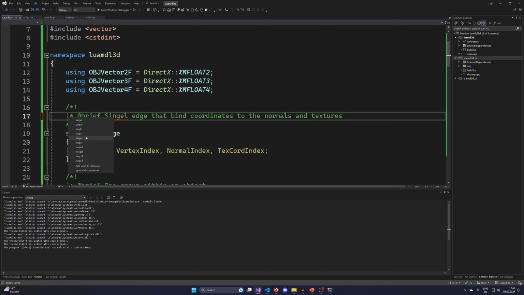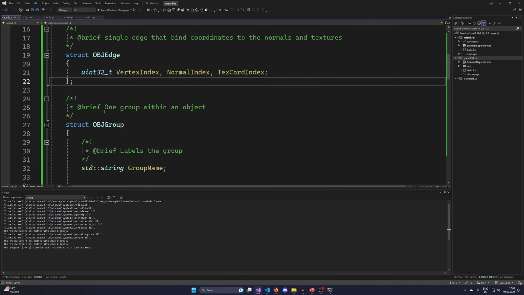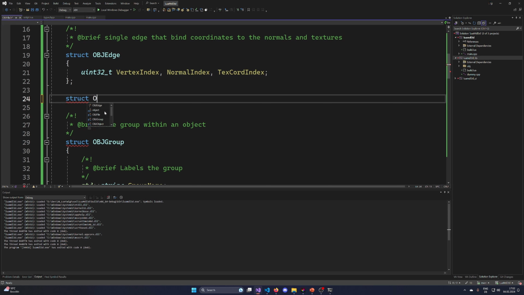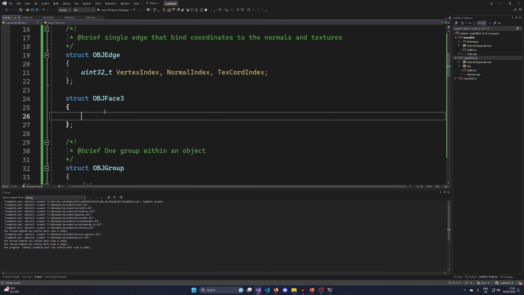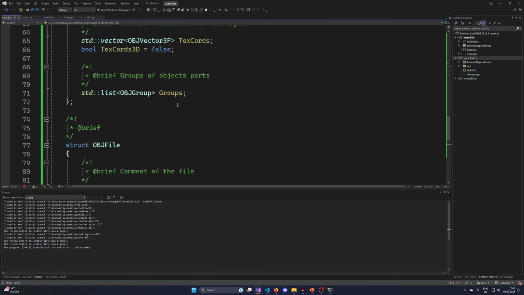Now basically this edge is like binding to one point, and then I'm gonna have a struct obj face 3, which defines a triangle, and this face 3 has now an obj edges, and now we have 3. It's actually not, it's actually an obj point. Edge, because edge is more like faces, edges, and points. We're not really binding points. Let's just call it point because it is actually a point.